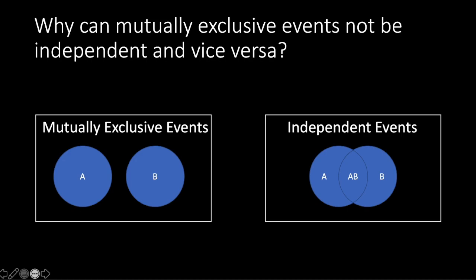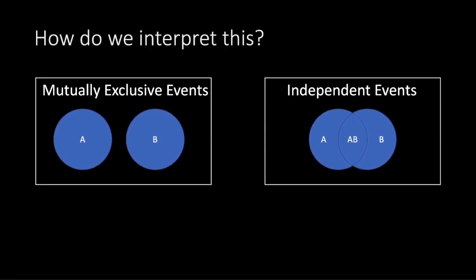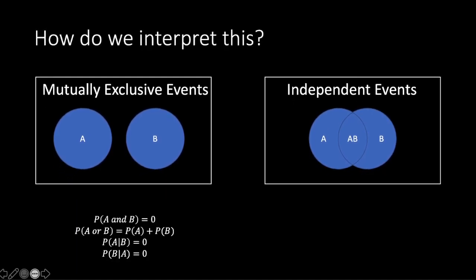Why can they not be the same? Well, let's look at this Venn diagram. For mutually exclusive events, they're separate, while independent events has an overlap. How we can interpret this is that the probability of A and B both happening is 0, while A or B happening is just probability of A plus probability of B. The probability of A given B is 0 because A cannot happen if B happens, and the other way around is true.